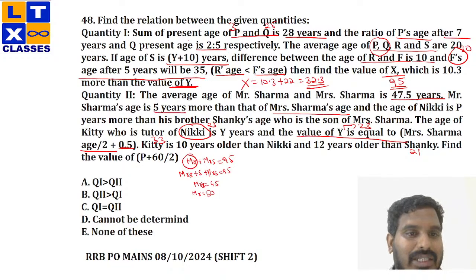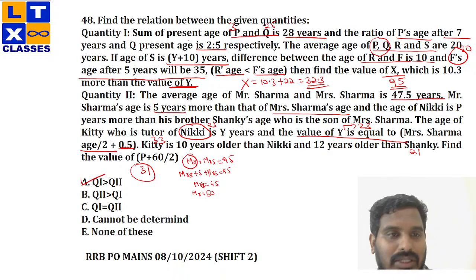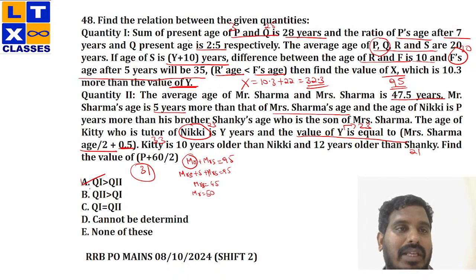So 2 plus 60 by 2. So this is 62 by 2, which is 31. So my first value is 32.3 and the second value is 31. So definitely quantity 1 is greater than quantity 2. So option 1 is correct. So in this way, you'll calculate both the quantities very patiently, very fast and very accurately, and you'll compare both your quantities. Okay, fine.